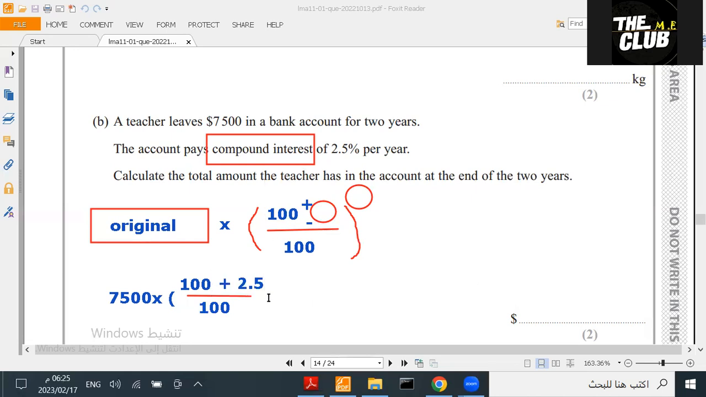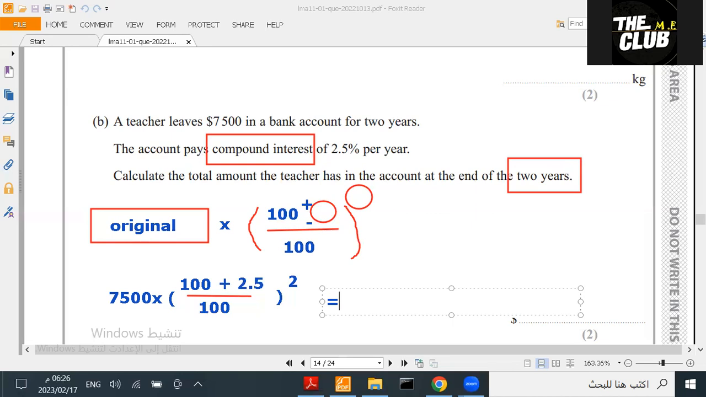And then you close the bracket here. After closing the bracket تحط الباور. شنو هي الباور؟ اللي هي number of years. How many years he said? He said 2 years. So I'm going to use power of 2. خلاص. You put the whole thing in a calculator and you will get the answer for this question. So let's do it with a calculator.